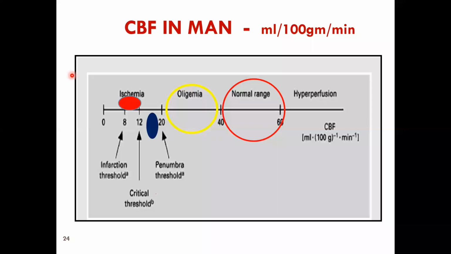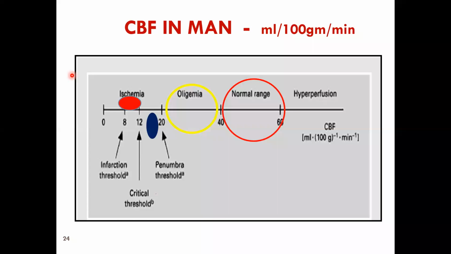The common carotid artery bifurcates into an external carotid and internal carotid. The internal carotid artery in turn bifurcates into an anterior cerebral and the middle cerebral artery. The two vertebral arteries join together for the basilar artery, which again bifurcates into two posterior cerebral arteries. I think you're all familiar with the circle of Willis, where all these anterior and posterior circulation join together. So when any of this circulation is affected, the normal blood supply gets reduced to the region whichever is affected.